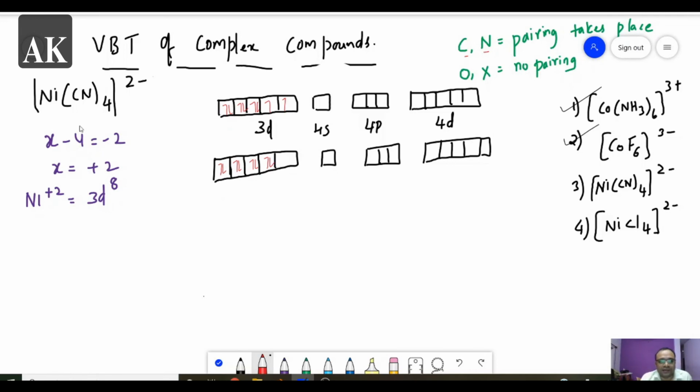Now see the number of ligands. So four ligands are there. So these four ligands will occupy 1, 2, 3, and 4. Now what is the hybridization it is forming? 1 d, 1 s, and 2 p. So it is dsp2. So dsp2 means this has a square planar shape.